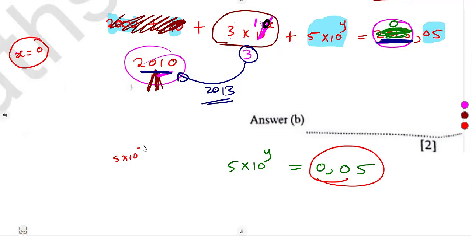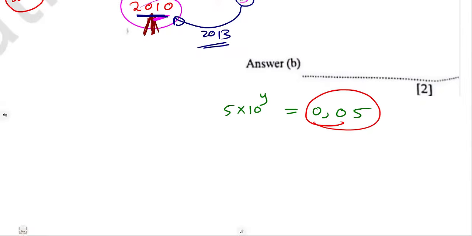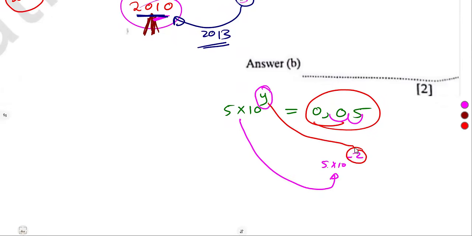Is it going to be -1? Is it going to be -2? Is it going to be -3? That's 5 times 10 to the exponent of negative. It's just like we are expressing this one back to the standard form. We're just rewriting in standard form. So that's 5 times 10 to the exponent of what? -2. All right, 1, 2. So meaning to say this presentation here is the same as 5 times 10 to the exponent of y. So y is -2.